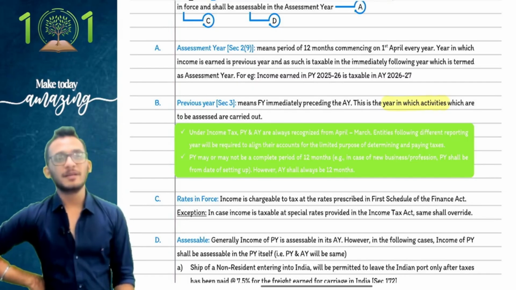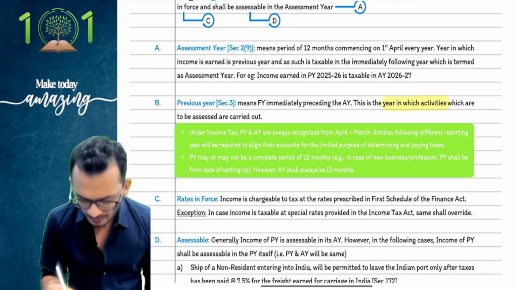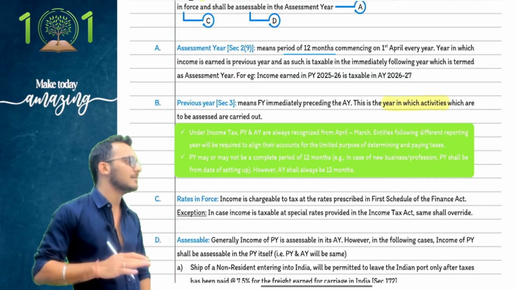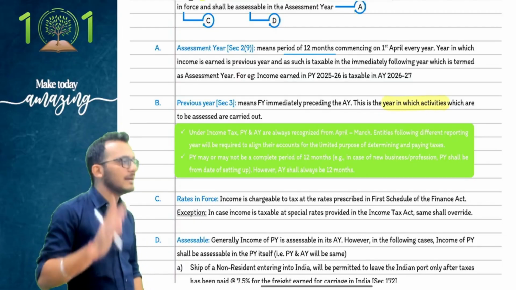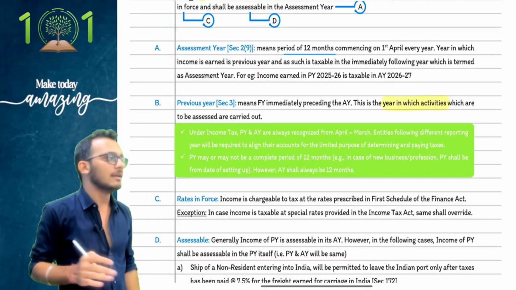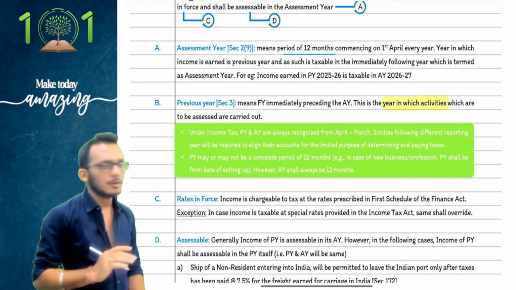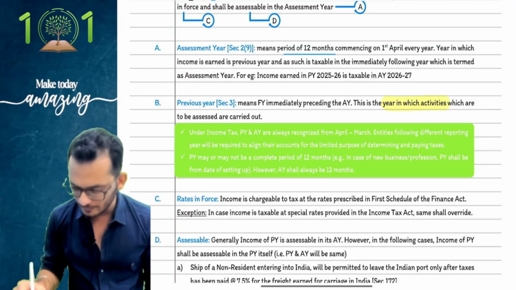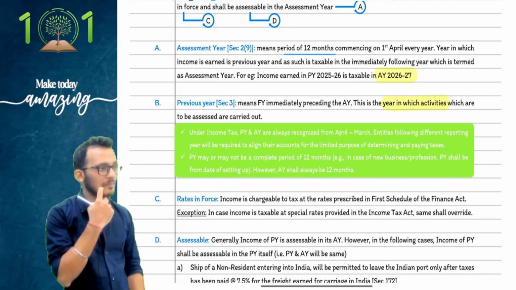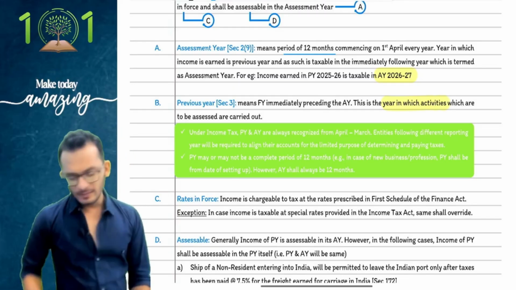What is assessment year, people? Assessment year is basically the year in which you pay the tax. Notice carefully, it says assessment year means a period of 12 months, mandatory 12 months, which means it cannot be less than 12 months. But if you notice, previous year means FY, which can be anything. It can be less than also, it can be equal to also. But assessment year says only 12 months. For your exam, people, your assessment year is 26-27. Exceptions are the next topic. Clear? Very good, people.